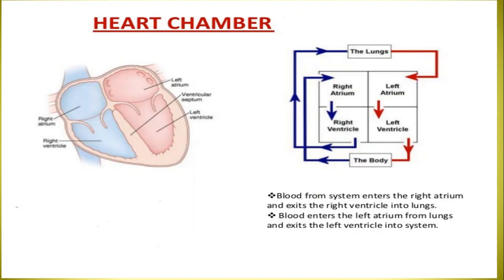So blood from the system enters the right atrium, and exits the right ventricle into the lungs. Blood enters the left atrium from the lungs and exits the left ventricle into the system.